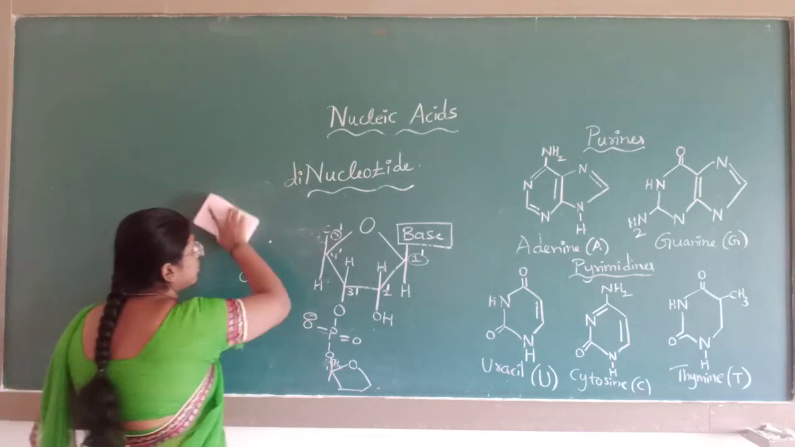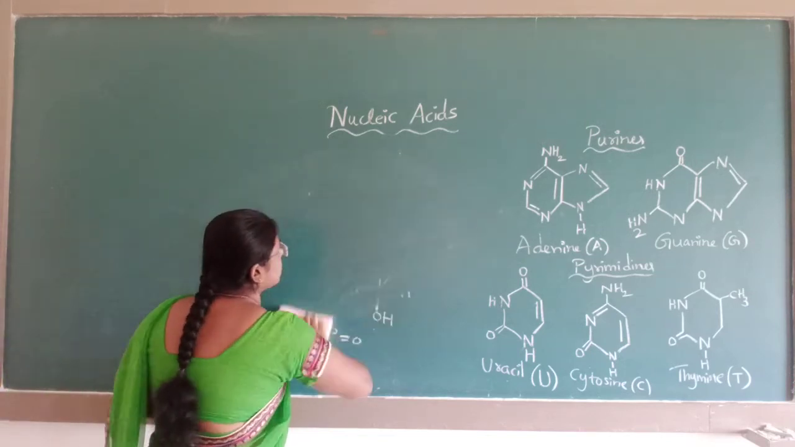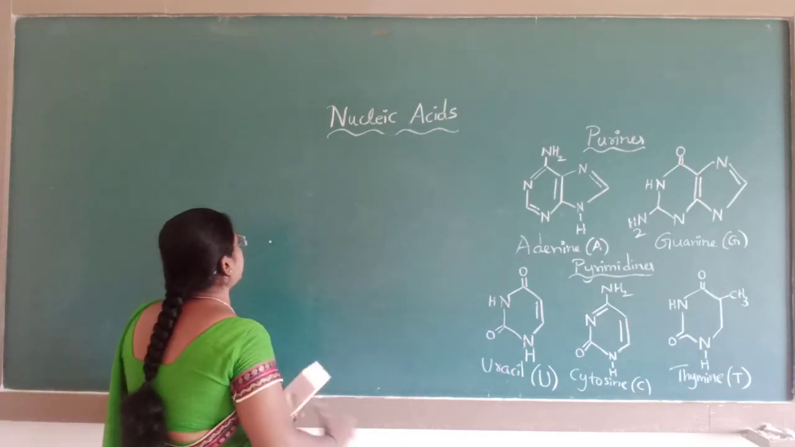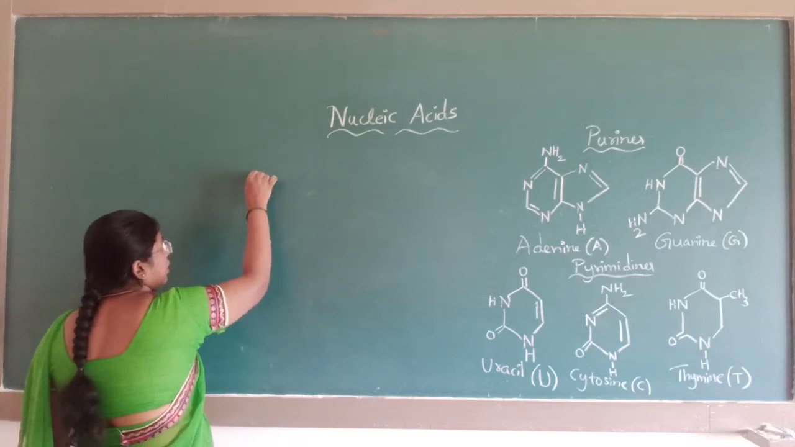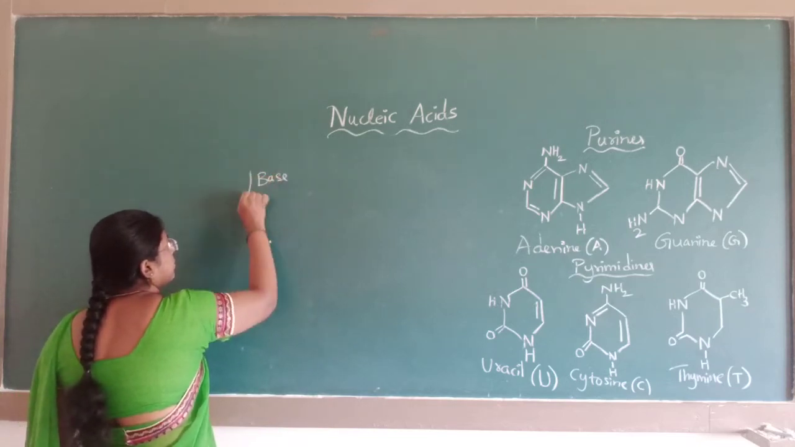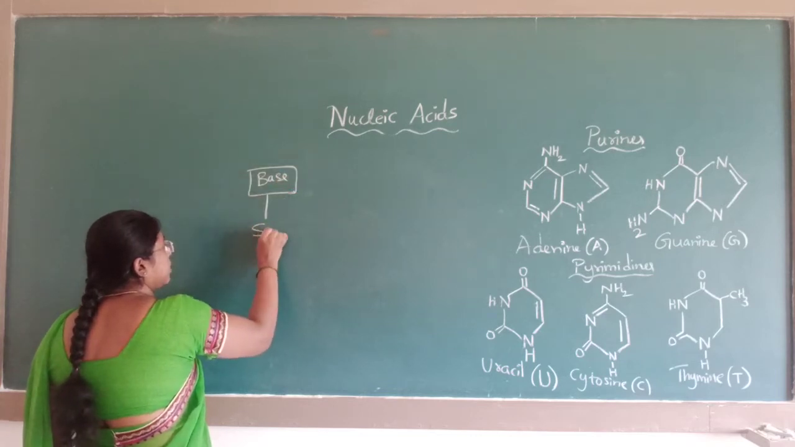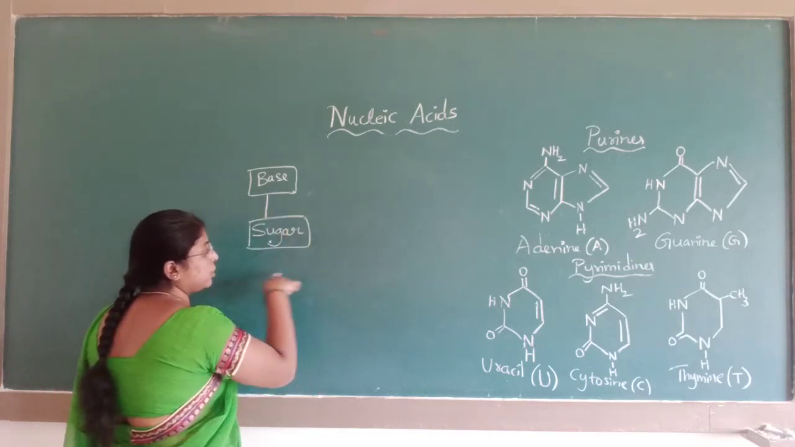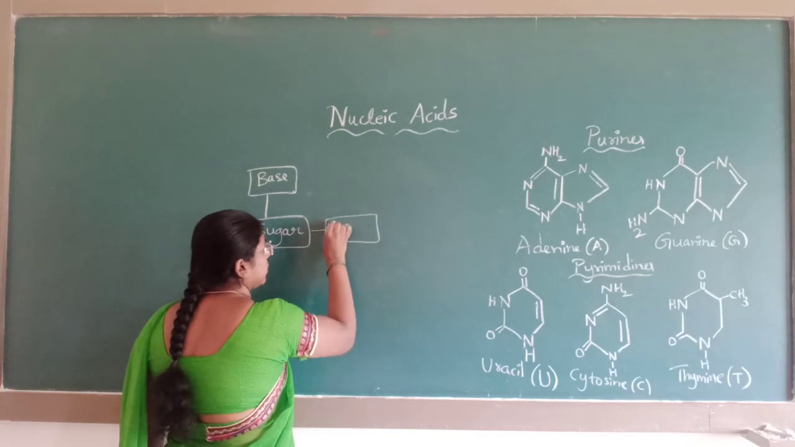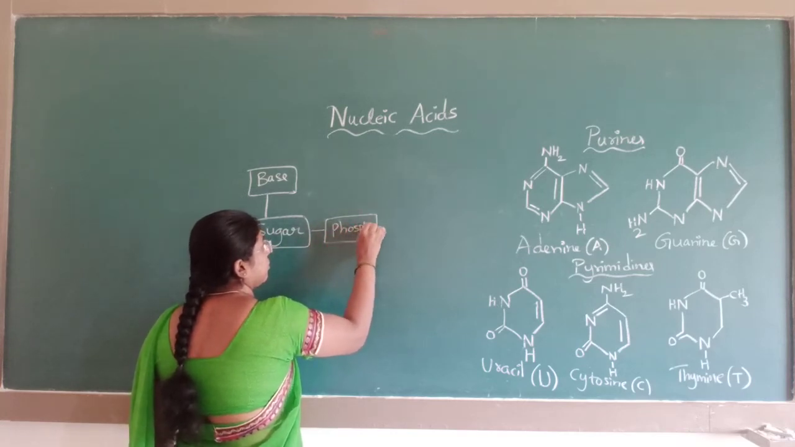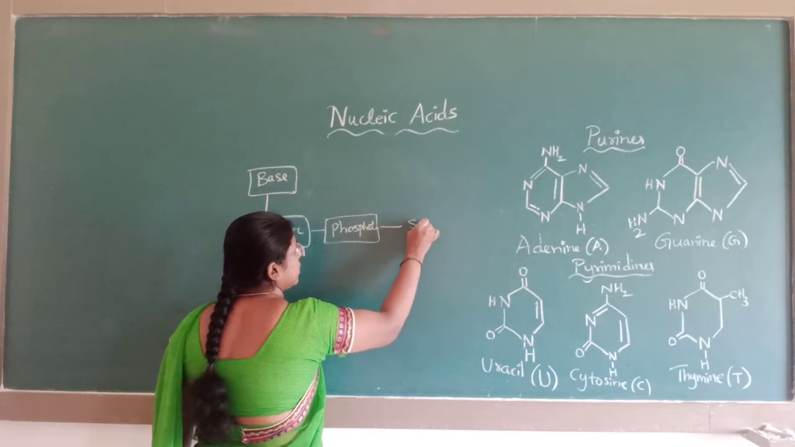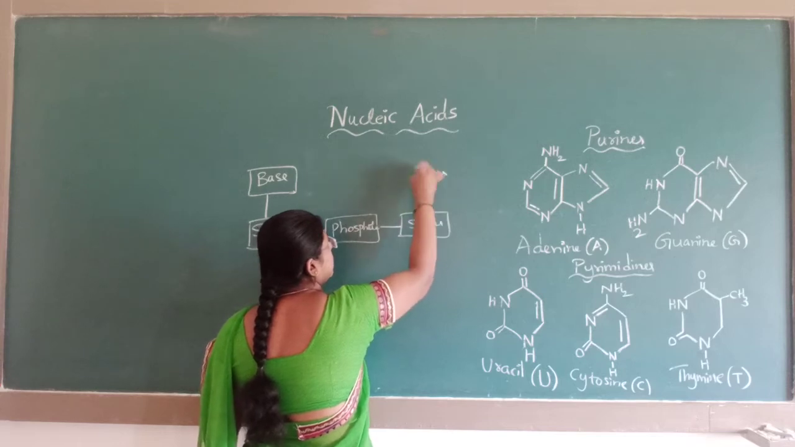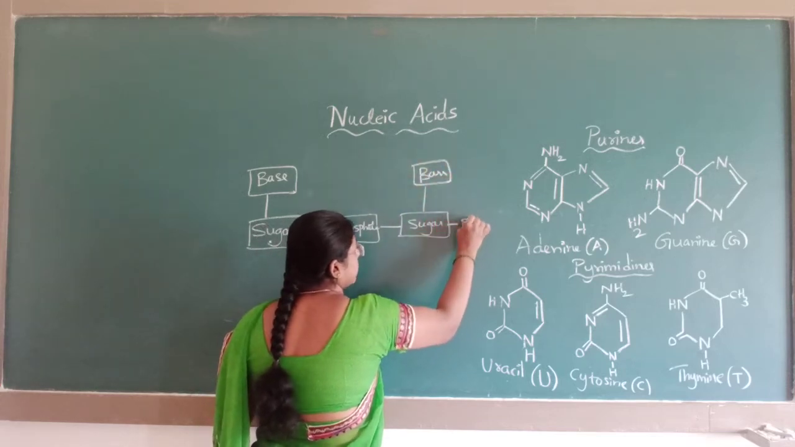What are nucleic acids here? What is the structure of a nucleic acid? N number of nucleotides combine together to form a nucleic acid. In a nucleic acid, the base is present. The base is attached to sugar. Just now you saw that the base is attached to sugar, and the sugar is attached to the phosphate group. This phosphate is attached to another sugar. This sugar is attached to a base and the phosphate group.